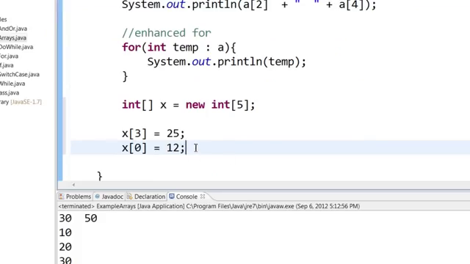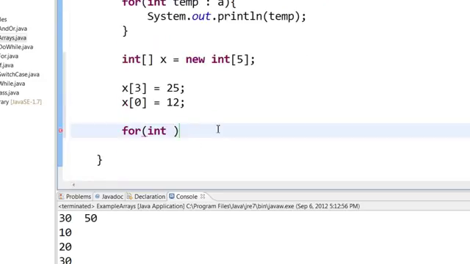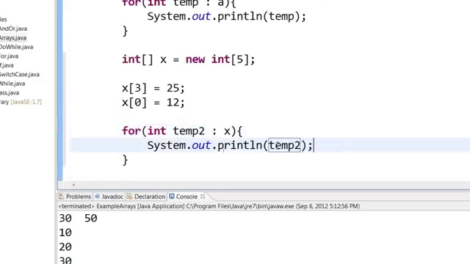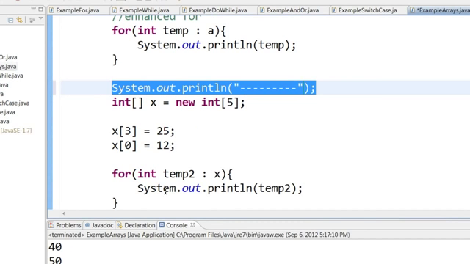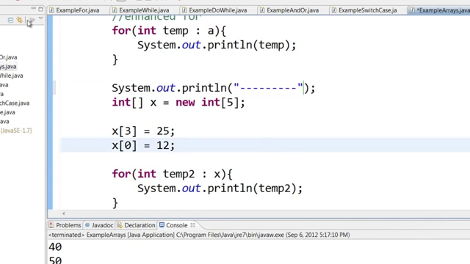Let us loop through this particular array. I can have some temporary variable, so here I have a temporary variable temp2. I'm going to loop through this X array and print it out. Let's save and run this. To differentiate between this printout and this printout, I'm just going to have dashes printed in between.